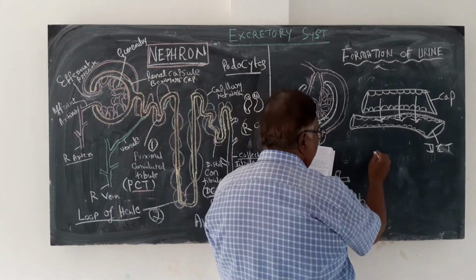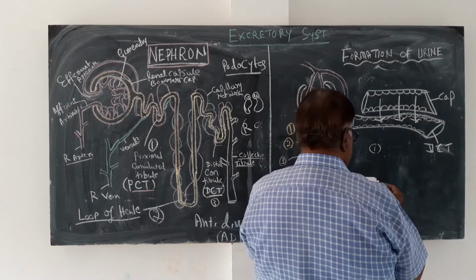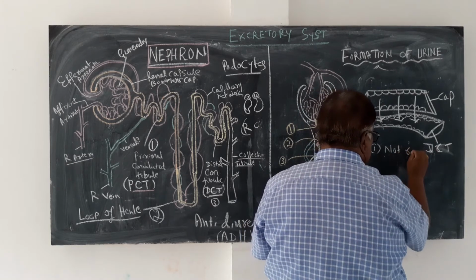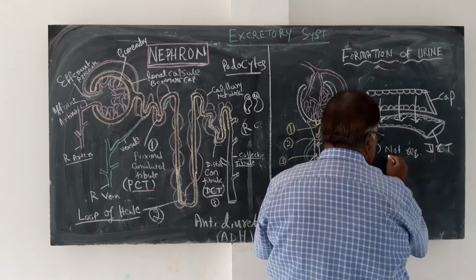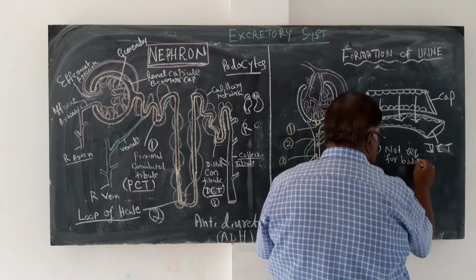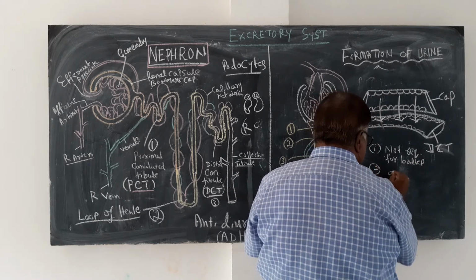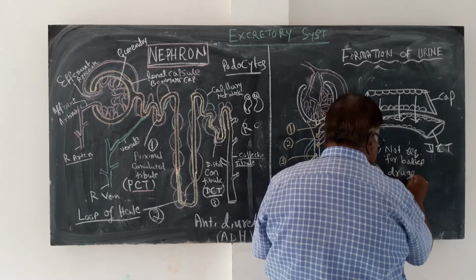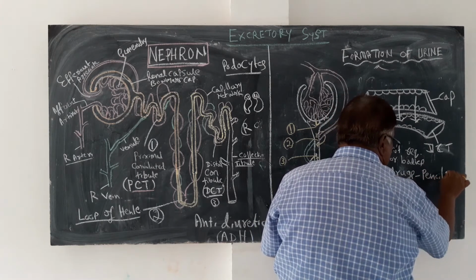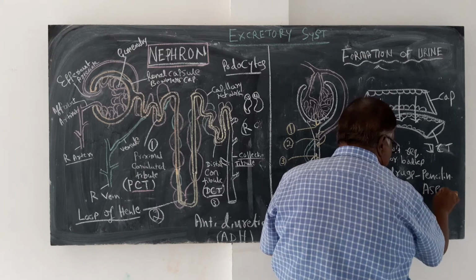What are all removed? The first one is foreign bodies, not required. Number one, foreign bodies. Number two, drugs like penicillin and aspirin.